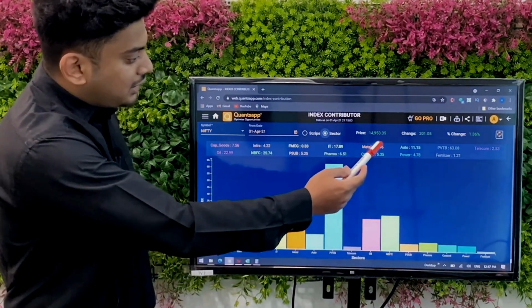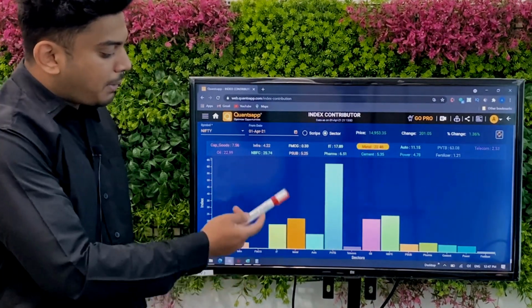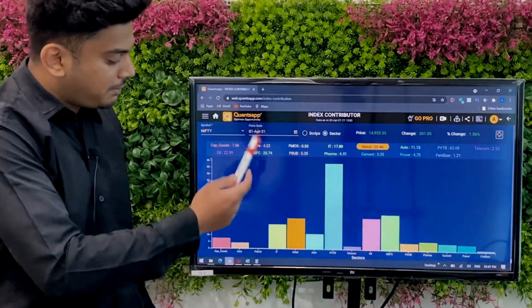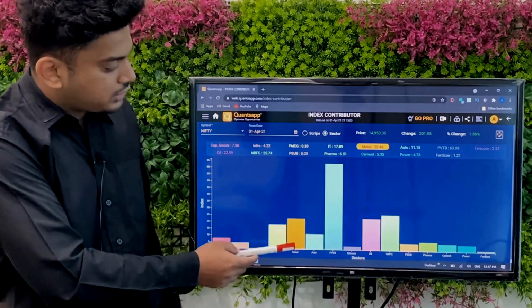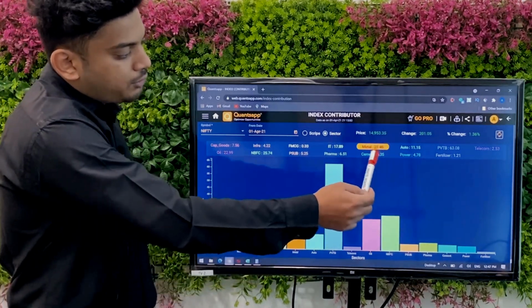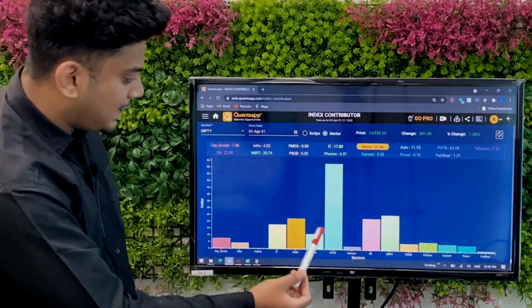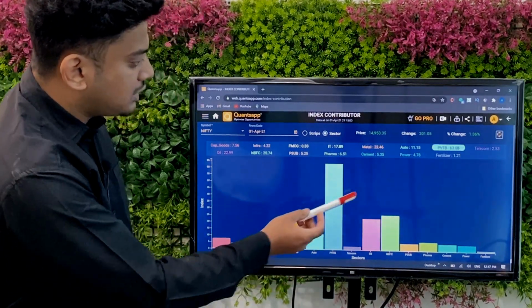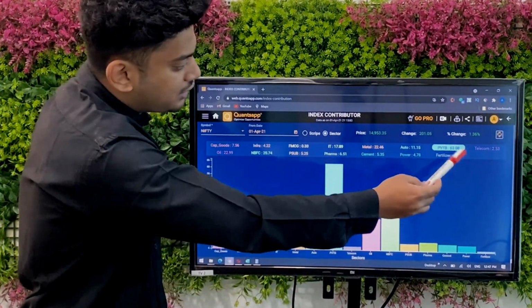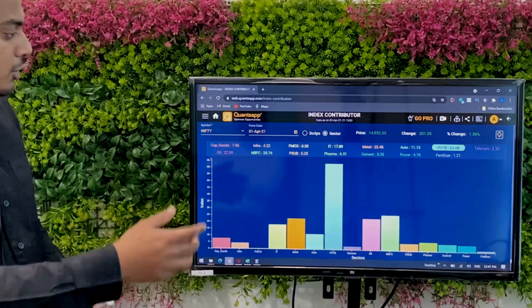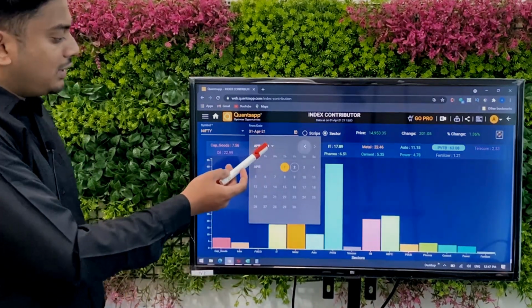The sectors written in respective colors have bars highlighting the contribution made by a particular sector. Talking about the metal sector, it is highlighted in orange color over here. It is contributing 22.46 points positively towards Nifty. And the blue bar, which indicates private banks' contribution towards Nifty, has contributed 63.08 points positively towards Nifty.